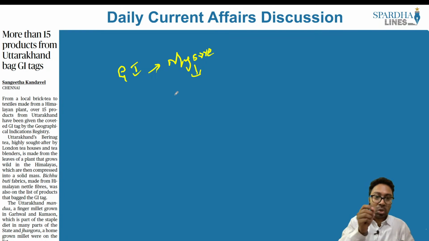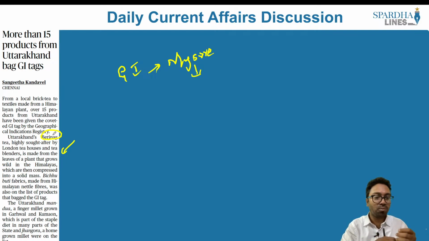So as a result, Uttarakhand's Berina tea, highly sought after by London tea houses and tea blenders, is made from the leaves of a plant that grows wild in the Himalayas, which are then compressed into a solid mass, and has been given the GI tag. So Berina tea, where is it produced? It is produced in the state of Uttarakhand, and this has its own specificities and advantages, and it has its own flavor as well. So this has been given the GI tag.